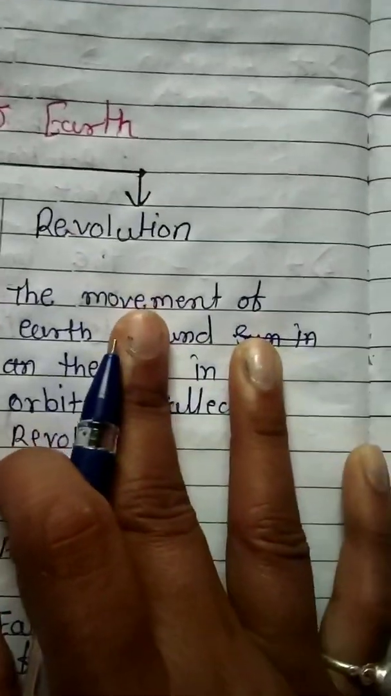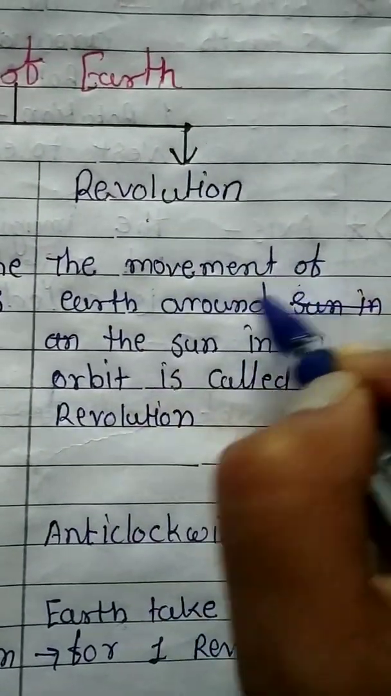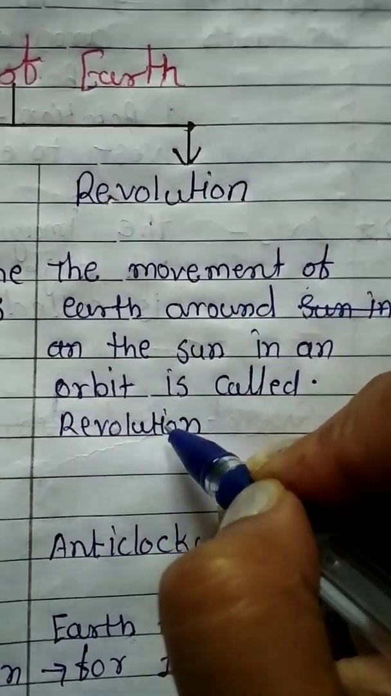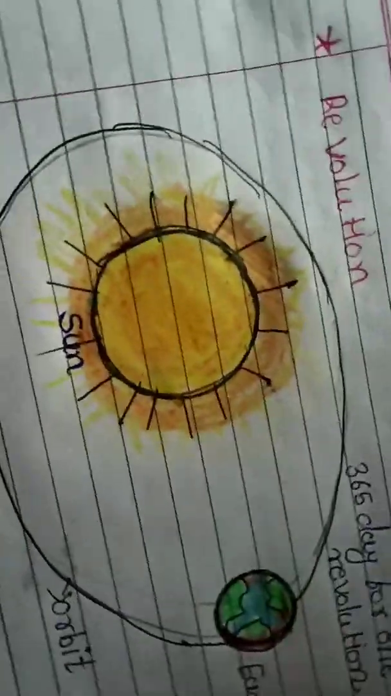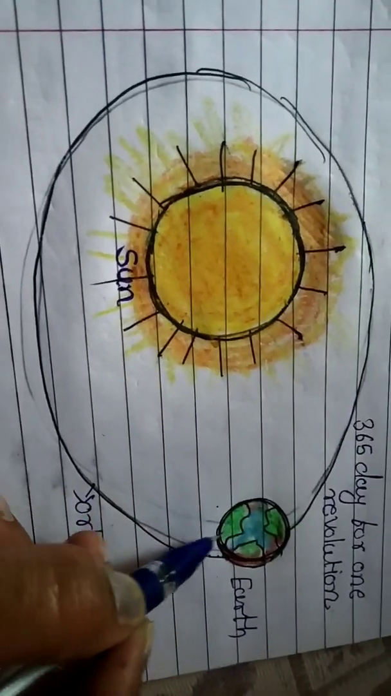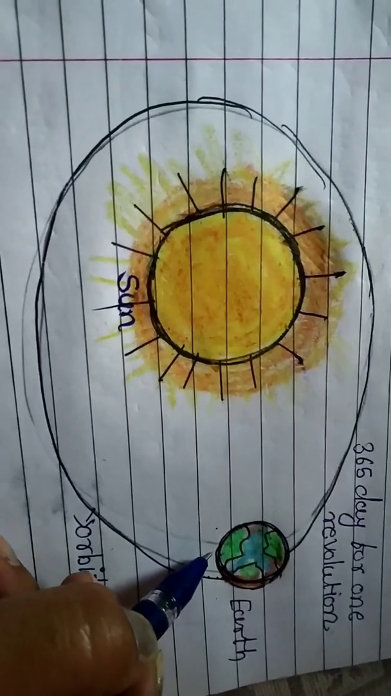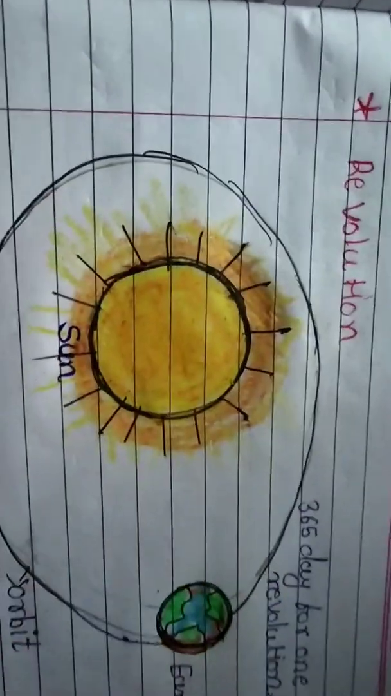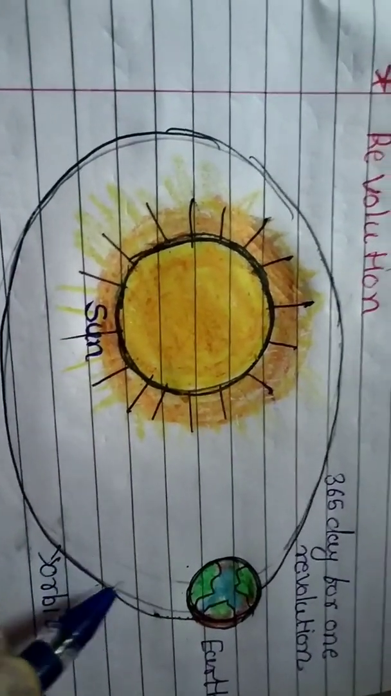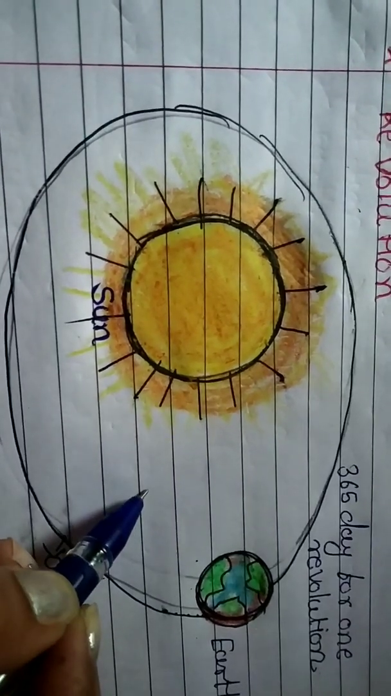Now let's move to revolution. What does revolution of the earth mean? The movement of the earth around the sun in an orbit is called revolution. That I will show you in a diagram. See, this is the sun and this is the earth. The earth revolves around the sun. It's called revolution.